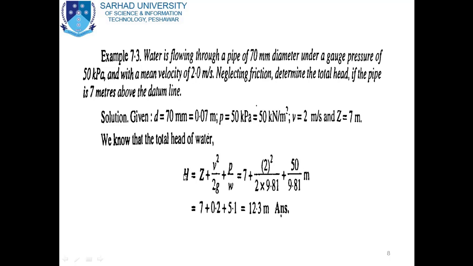The total head equation, H is equal to Z plus V squared divided by 2g plus P divided by omega. Here Z is equal to 7, V is equal to 2, g is 9.81, P is equal to 50, omega is 9.81 since the liquid is water. So simplify this equation, we will get the total head of water, which is equal to 12.3 meter, and this is the answer for example 7.3. And this is the end of our lecture number 8.